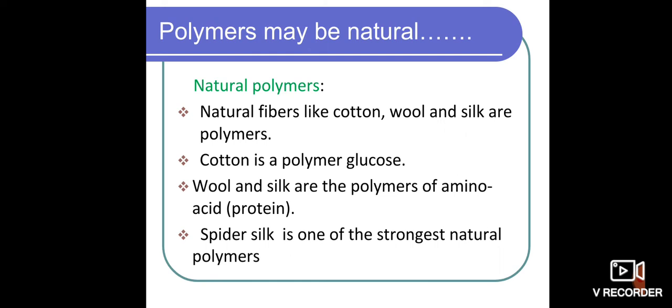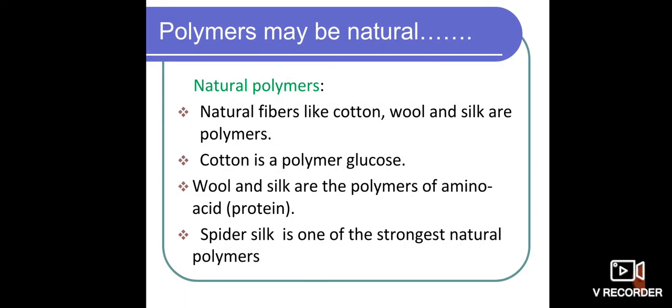These are all natural polymers that we get from nature. The cotton is a polymer of glucose, and wool and silk are polymers of amino acid, and spider silk is one of the strongest natural polymers.